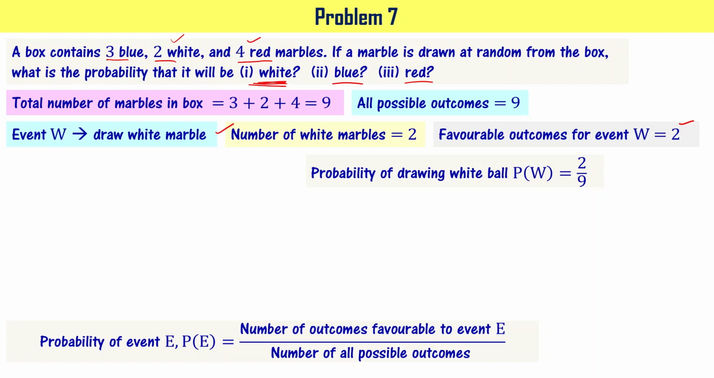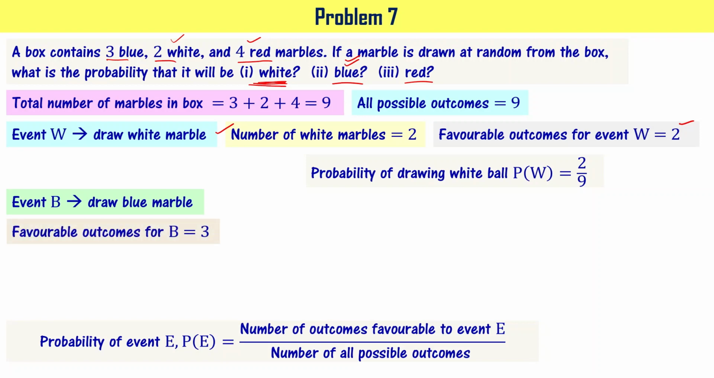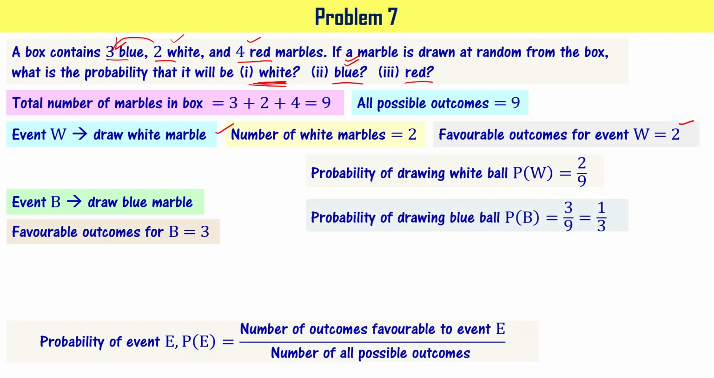Now let's go to the second part of the problem, that is the probability of picking the blue color marble. So I'm saying drawing the blue color marble is event B. Favorable outcomes for event B is going to be 3 because you have 3 blue color marbles, right? So probability of drawing a blue color ball is going to be 3 by 9, that is equal to 1 by 3, right?